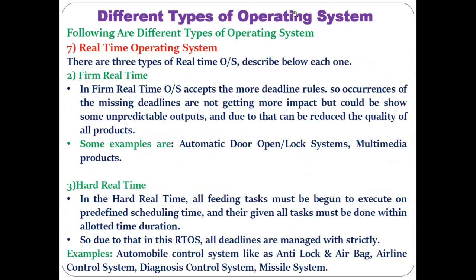Okay, then the next operating system is the firm real-time operating system. As compared with the soft real-time system, in case of the firm real-time operating system, delay is less. Here I have mentioned that a firm real-time operating system accepts more deadline rules, meaning deadlines are slightly stricter as compared with the soft real-time operating system.